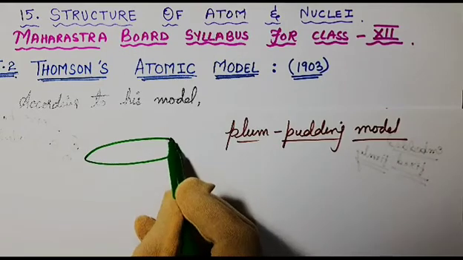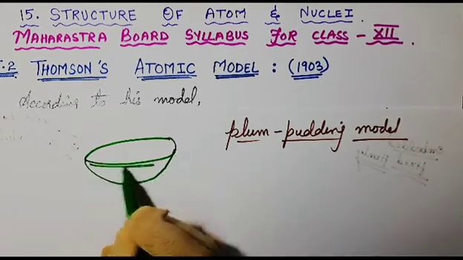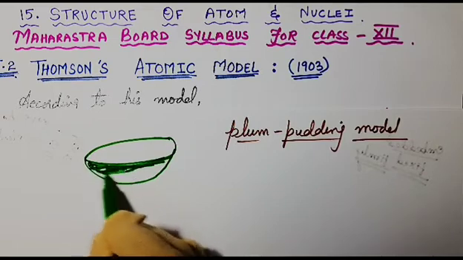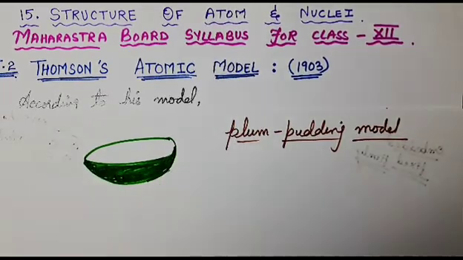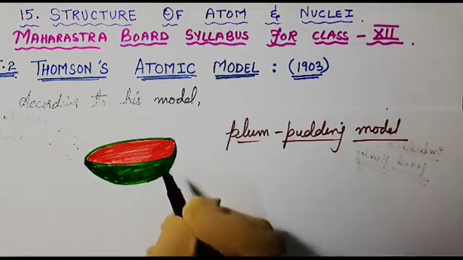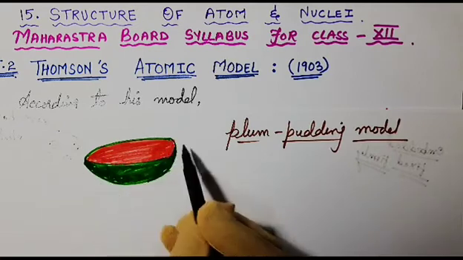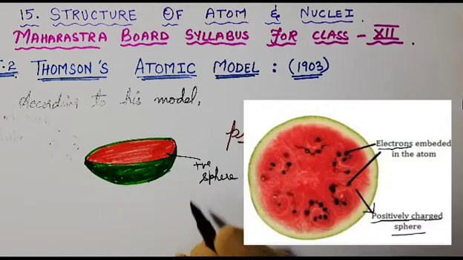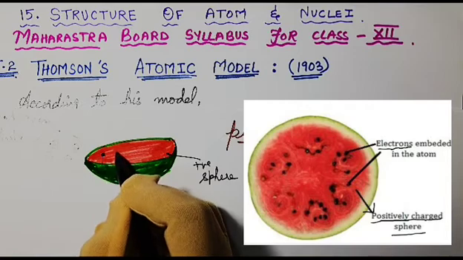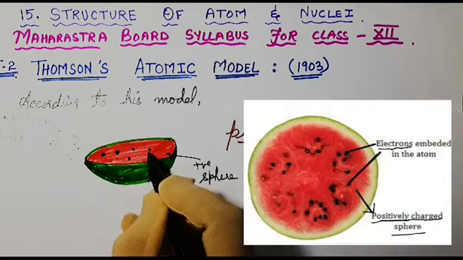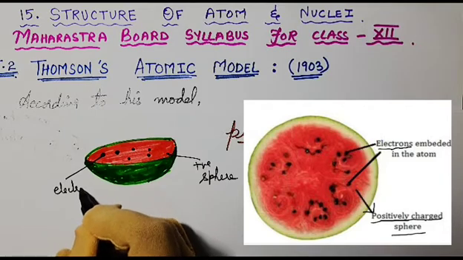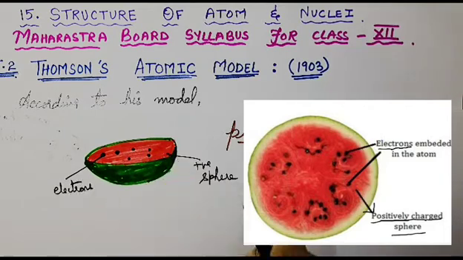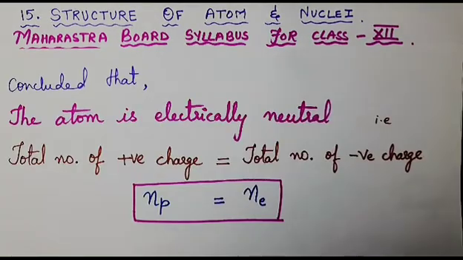And this is very similar to the watermelon. Suppose this is the watermelon. This model is very similar to the watermelon. In this, the total red part is the positive sphere and the black seeds are nothing but the electrons which are embedded in this positive sphere. He concluded that the atom is electrically neutral.